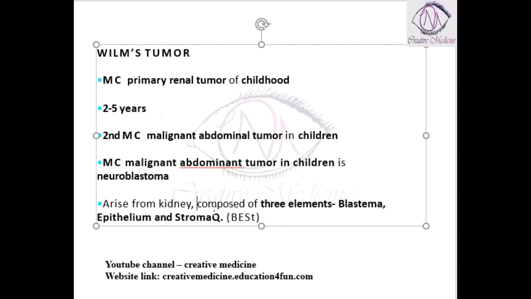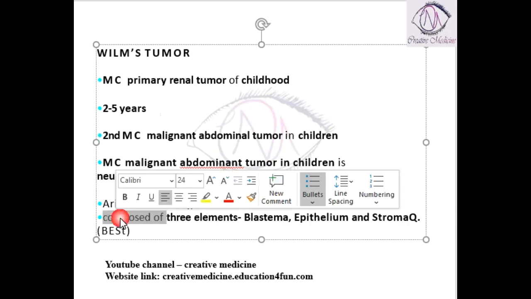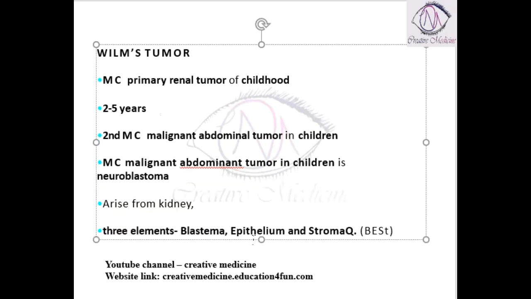tumor. It arises from the kidney, obviously, and it has three elements. Blastemal elements, epithelial elements, and stromal elements are seen pathologically.